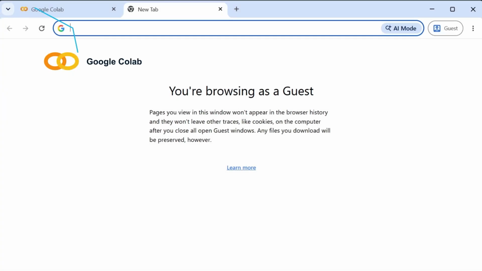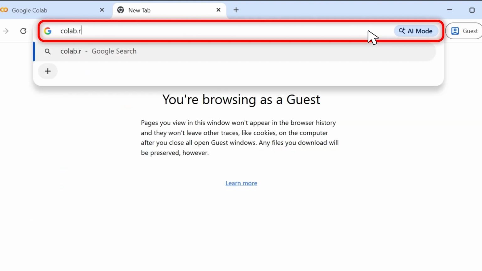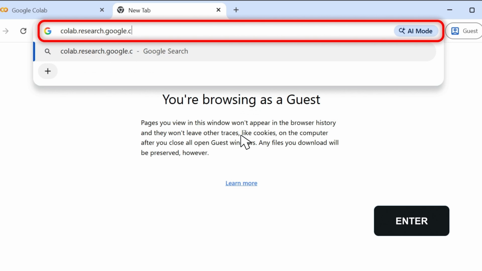So where are we going to write our code? We are going to use something called Google Colab. This is where we will program our chatbot. To open it, first open your web browser. Now click the long address box at the top of the browser and type colab.research.google.com. Then press the Enter key on your keyboard.